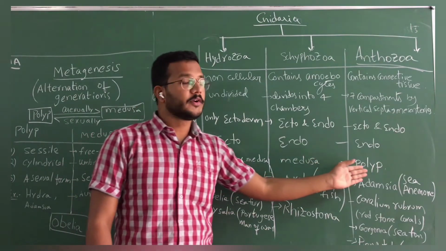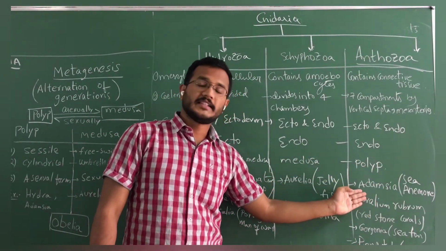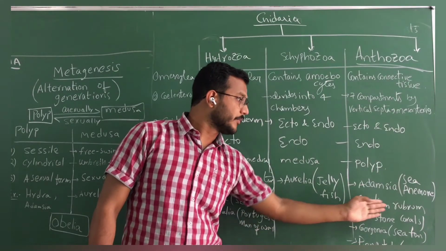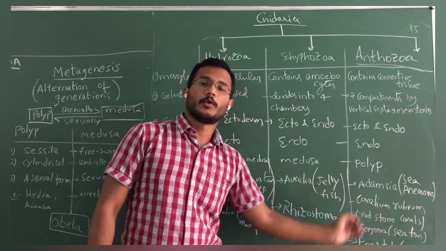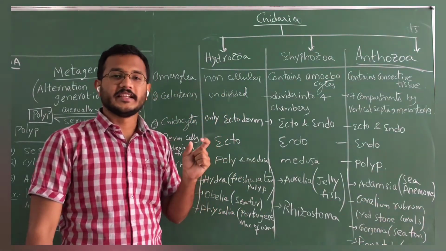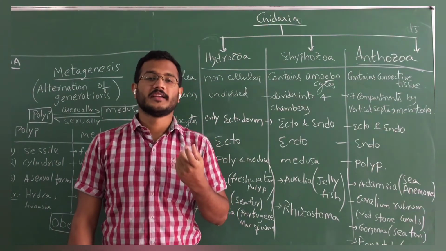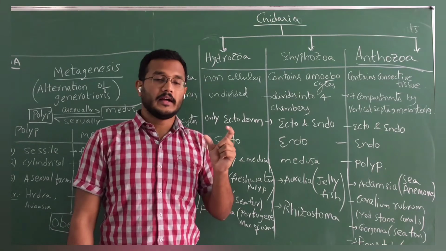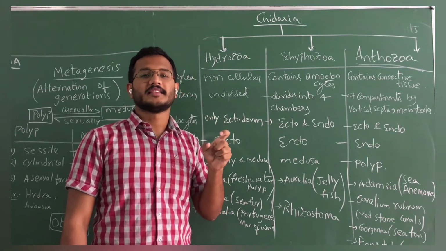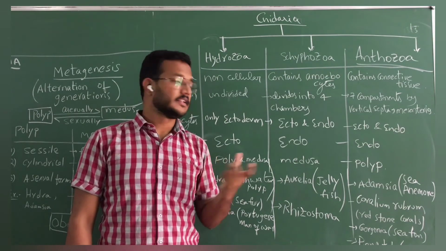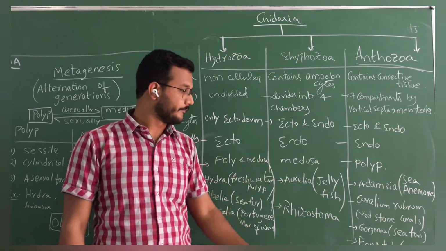And coming to anthozoans, the examples are Adamsia, that is sea anemone, and Corallium rubrum, that is red stone coral. Coral stones we can see. Red coral is used as an ornament. Among the 9 different ratnas, this is also one ratna, that is coral, red coral.